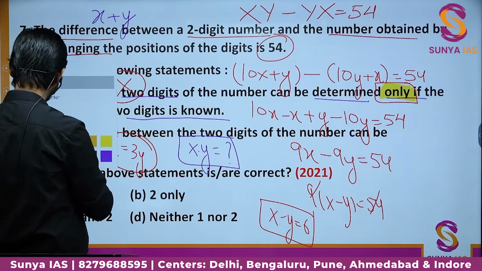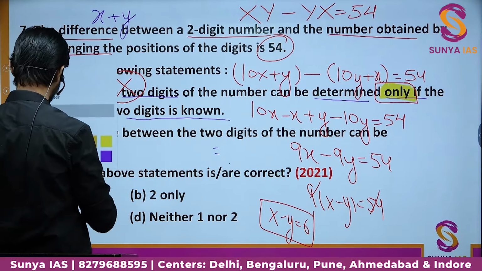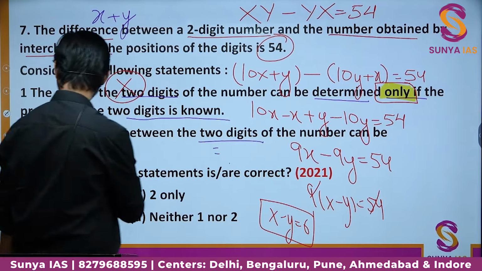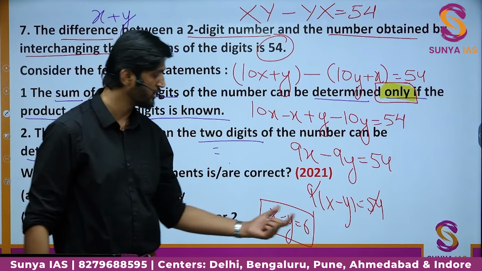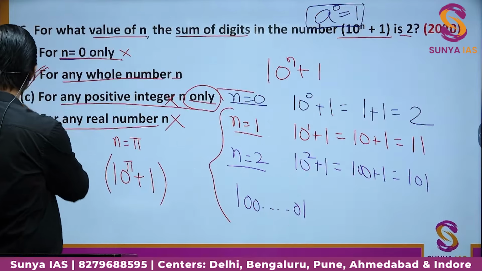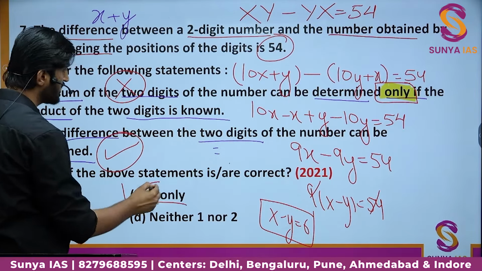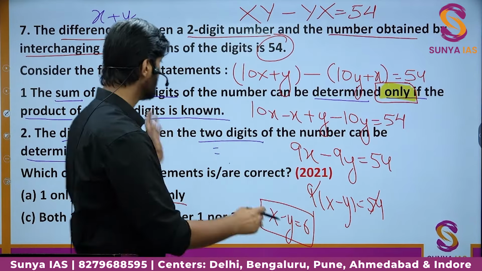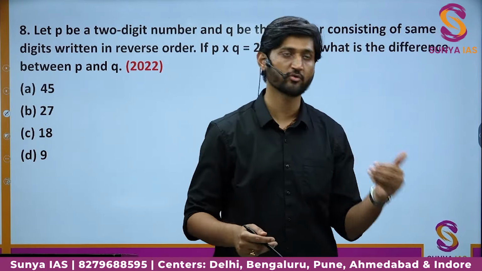Now we look at statement number 2. It says that the difference between two digits of the number can be determined. So can we find the difference between the two digits? Of course we can. We have x minus y equal to 6. So the difference of the digits is 6. So statement number 2 is correct, and we have 2 only as the correct option in this case. Okay, so guys, this was one question on the idea of reversal of digits. Let us look at a few more questions now.